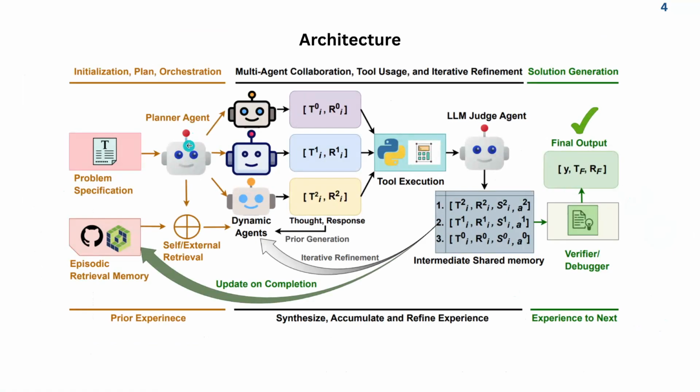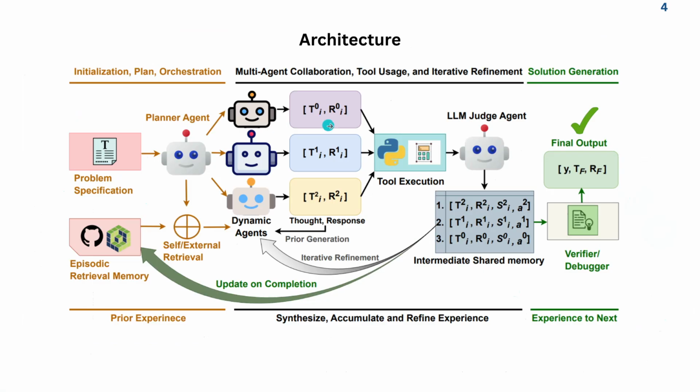After we get these roles, we spawn different agents with those roles. Like if I had three roles, let's say coder, then this agent will have the coder role, this agent will have the designer role, and this agent might have the tester role. So we spawn different agents based on the roles that the planner agent gives. Then these agents solve this problem.